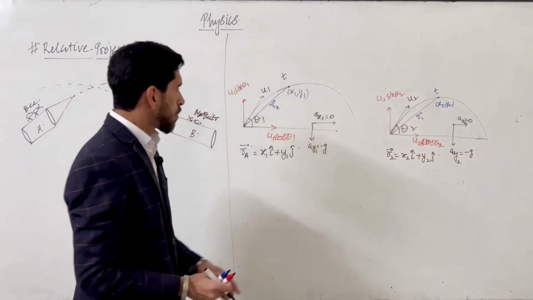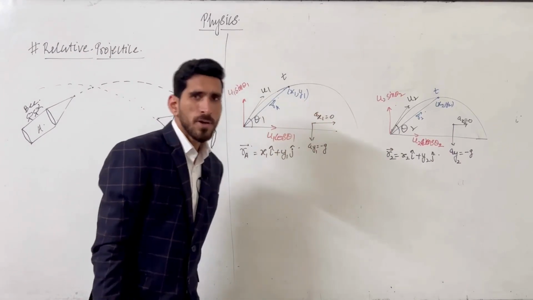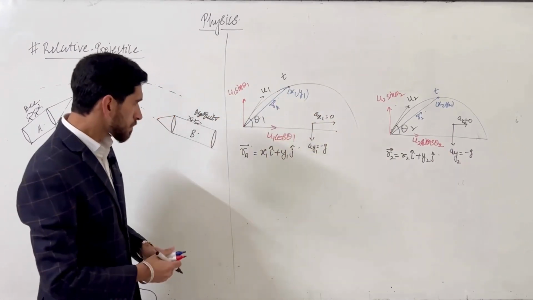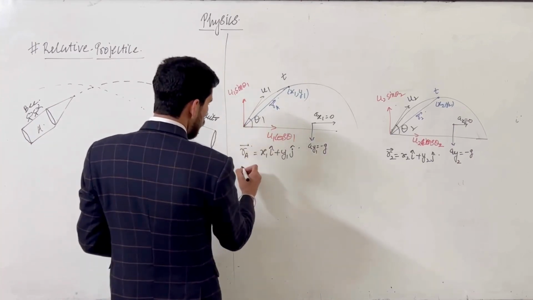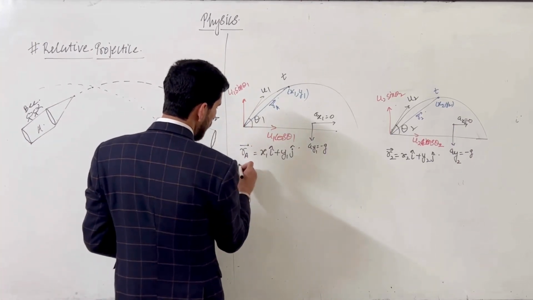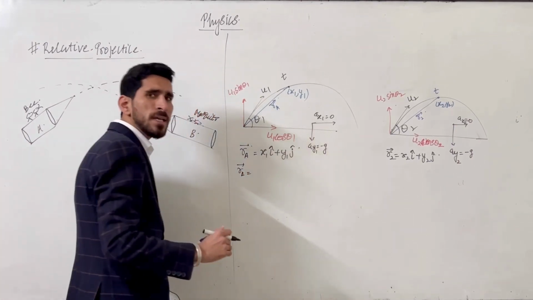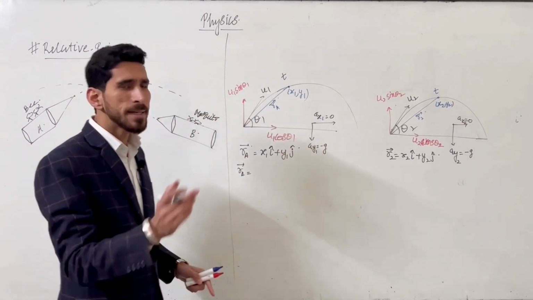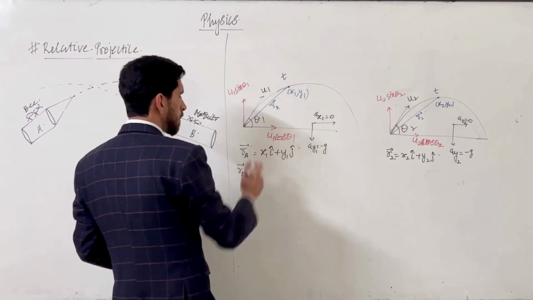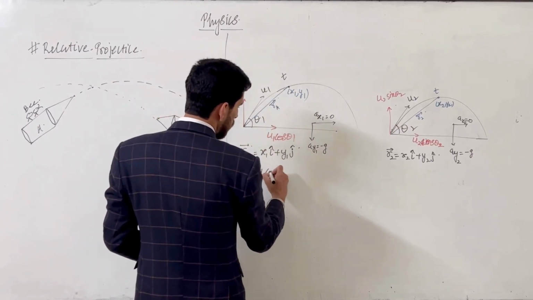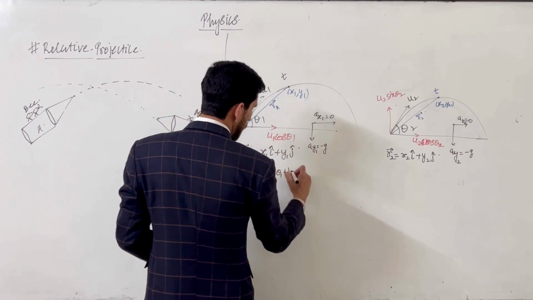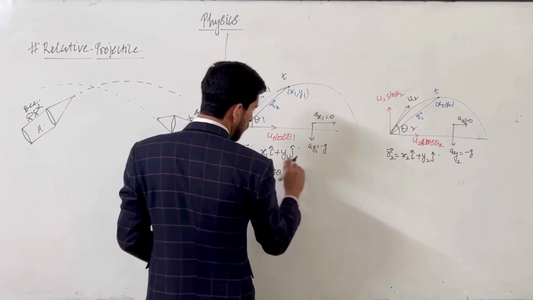Okay, so acceleration is the same in both the projectiles because both are performing the motion under gravity. Now if I write x1, it can be written as u1 cos theta 1, which is the velocity along the x-axis, into t, the time. So what can I write? u1 cos theta 1 into t i cap plus y1.